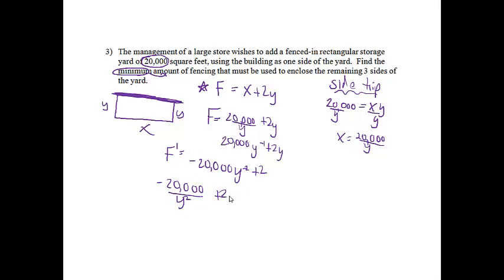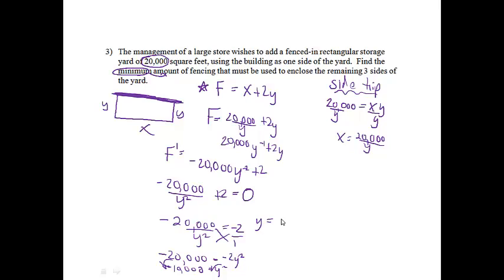And if I'm looking for a minimum or maximum, I'll find the critical number, so I'll set that equal to 0. I'm then going to subtract 2 from both sides, so I'll get negative 20,000 over y squared is equal to negative 2. And then I will cross multiply, so I'm going to get negative 20,000 equals negative 2y squared, which will give me 10,000 equals y squared. If I square root both sides, I will get y equals 100.